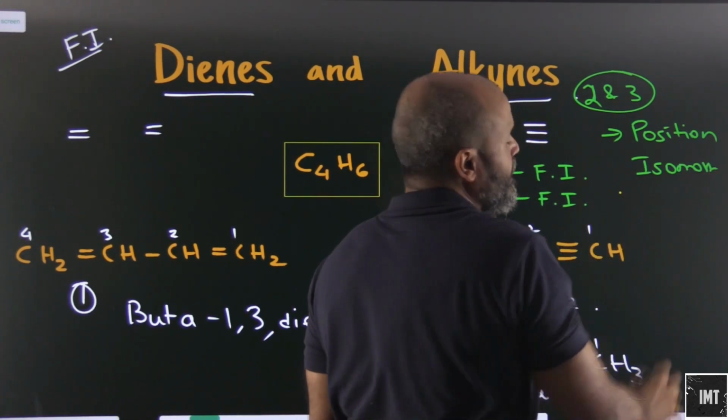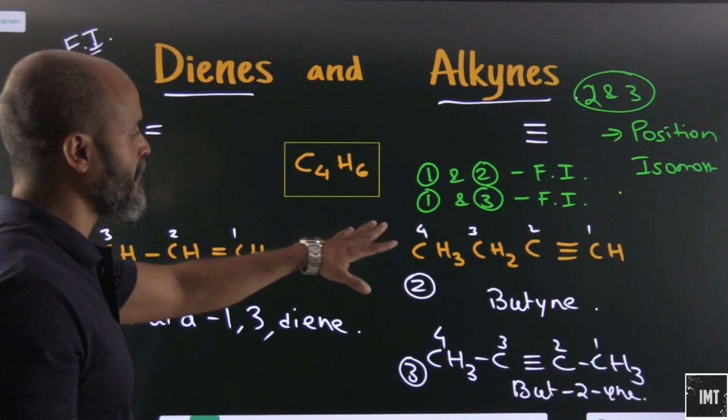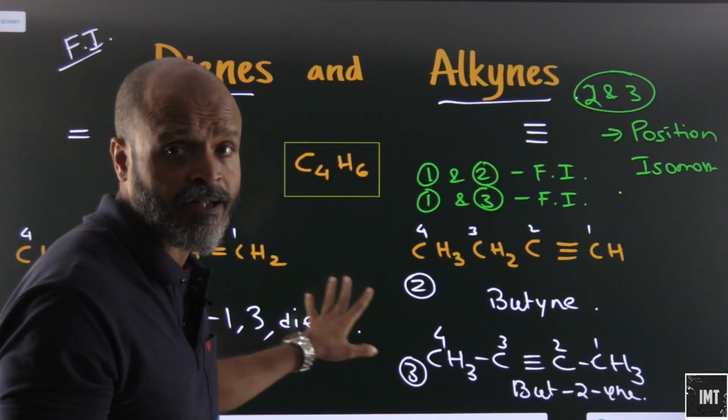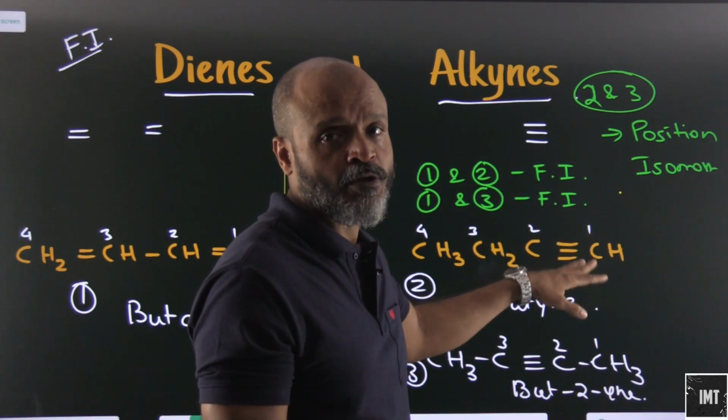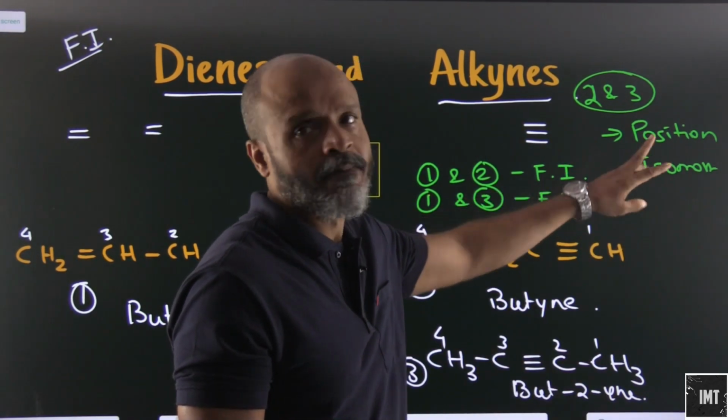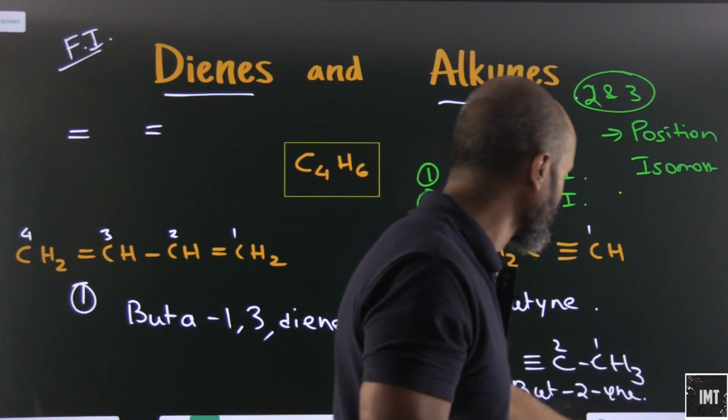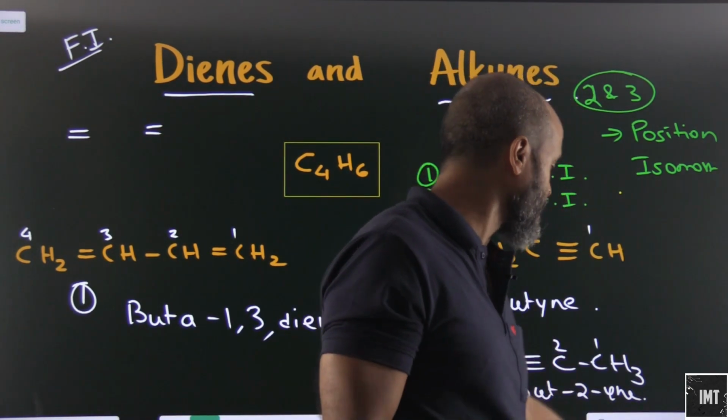Okay, so you have to use your discretion, because they have different functional groups. So 1 and 2 and 1 and 3 would be functional isomers, and for 2 and 3 we have the position of the triple bond as different, so this will be position isomerism. Okay, let's look at other groups of functional isomerism.